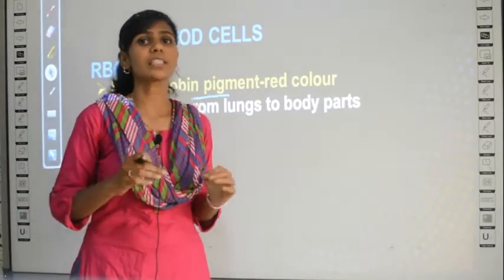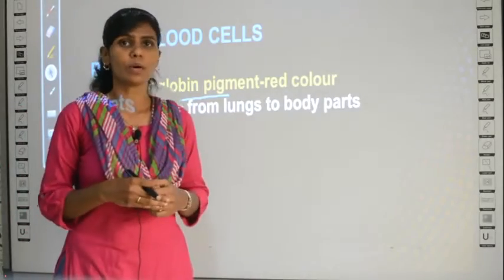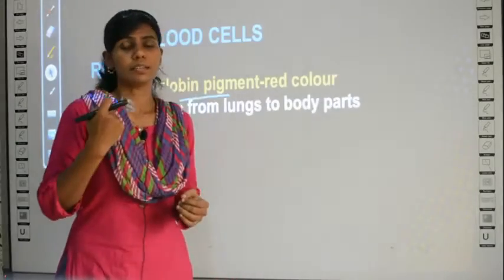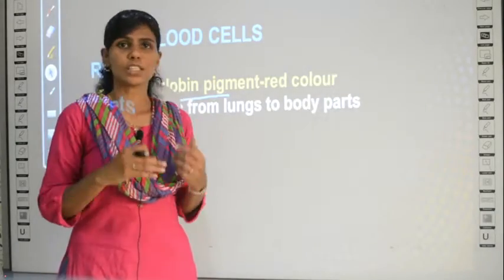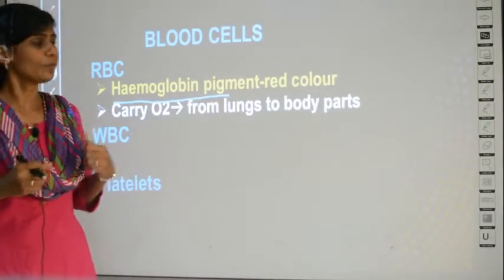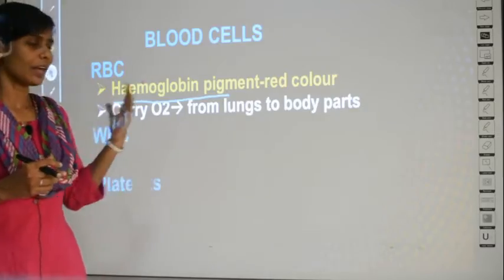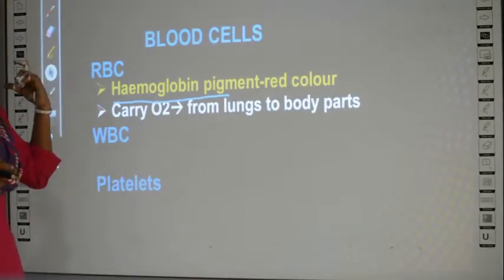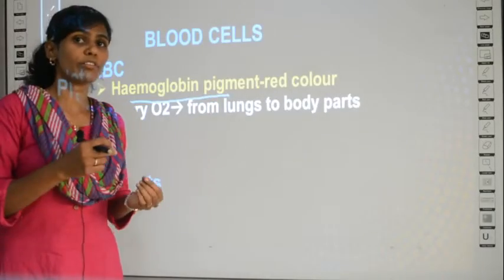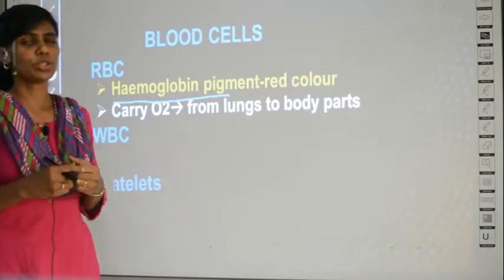How from the lungs? There are blood vessels surrounding the lungs, so the blood can take the oxygen and then transfer it to all parts of the body. That's how oxygen is carried to all parts of the body. So we have learnt about RBC cells, which contain a red pigment called hemoglobin, and the function of RBC is to carry oxygen.